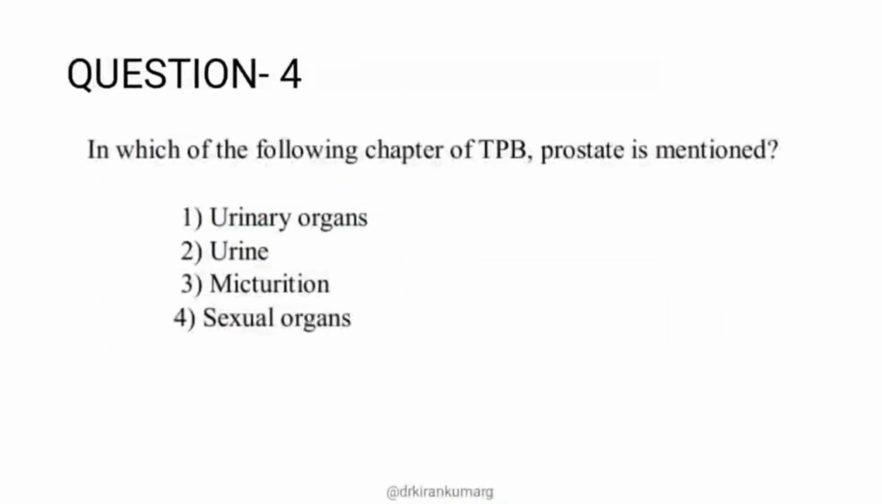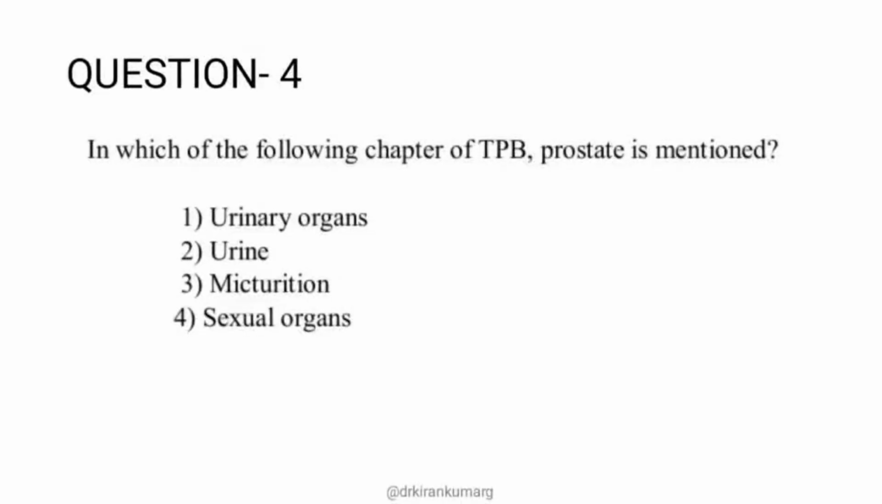Moving on to next question. In which of the following chapters of therapeutic pocketbook is prostate mentioned? This is a question based on BTPB repertory and there are 4 options: urinary organs, urine, micturition and sexual organs. To describe it in brief, sexual organs deals with male and female genitalia related symptoms. Micturition is only to do with urination, for example involuntary urination, dysuria or painful urination. The rubrics related to micturition are given in the micturition chapter, whereas in urine, the character of the urine and odor of the urine is given.